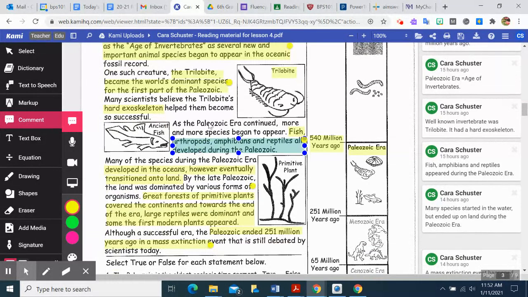As the Paleozoic era continued, more and more species began to appear. Fish, arthropods, amphibians, and reptiles all developed during the Paleozoic. Now remember, this is over millions of years. It wasn't like this happened one day and the next day we had fish. It was over millions of years.